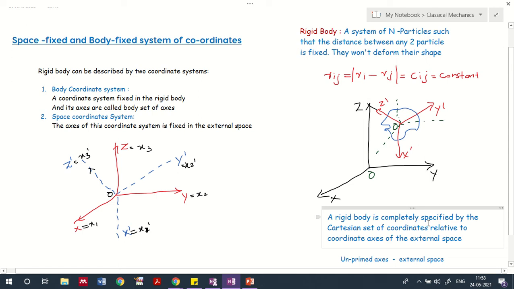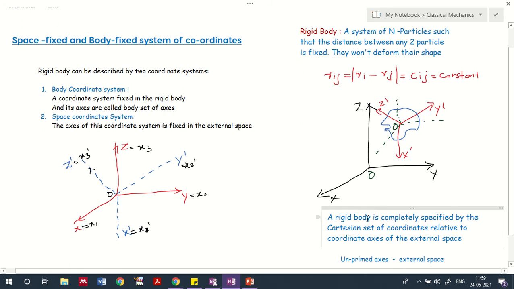If you want to describe a rigid body, you need two coordinates. One coordinate corresponds to describing the fixed coordinate of the rigid body, and another should be set relative to another spatial coordinate, that is xyz, as you can see here.